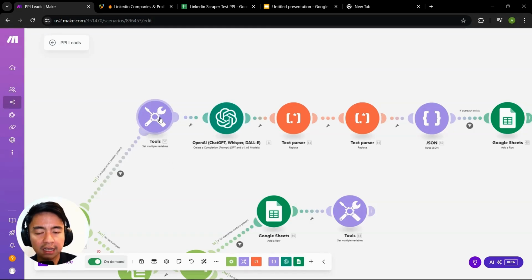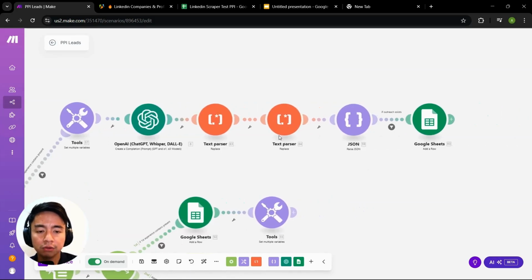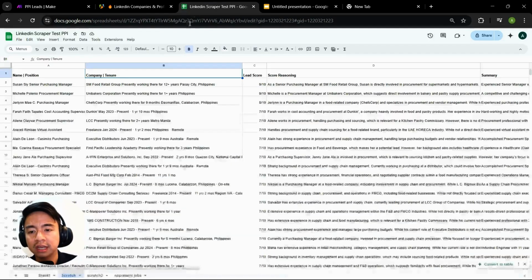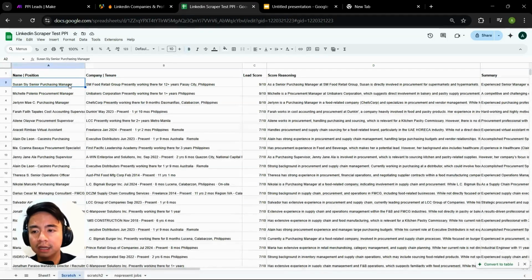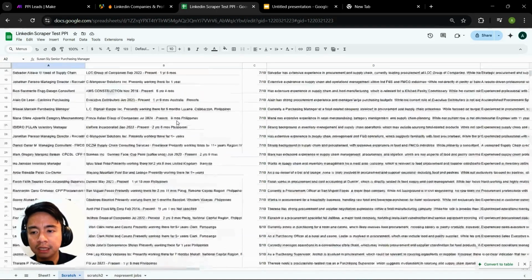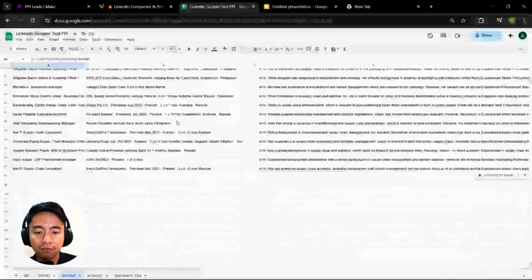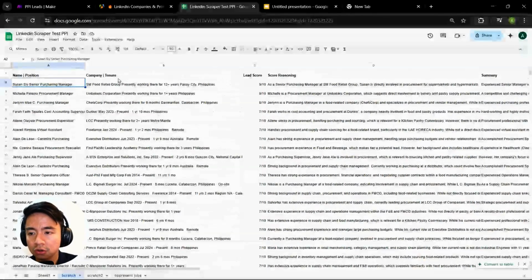Before feeding it in, I want to break up that data so that it would be more structured for ChatGPT. It would be easier for it to read so that it can score it better, because remember, I want to score the leads. So from ChatGPT, I have to parse that and then send that data back to Google Sheets. So the end result is something like this. I fed about 500 raw leads to ChatGPT and I got around 97 leads with a score of 4 and higher.